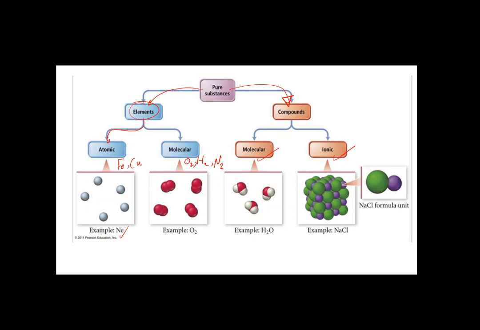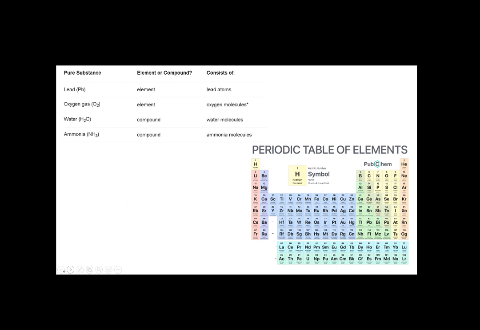Both form compounds. Like H2O, like CO2, that's molecular bond. Or like in the case of salts in general, that's an ionic compound. We will study that in the next chapter, inshallah. So if you don't want to know it from today, we will know it later, inshallah. Okay, so these are chemical compounds.